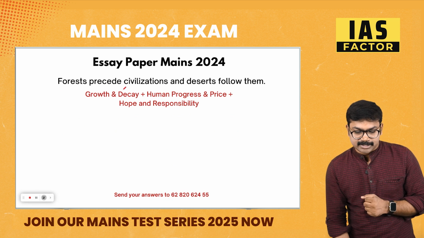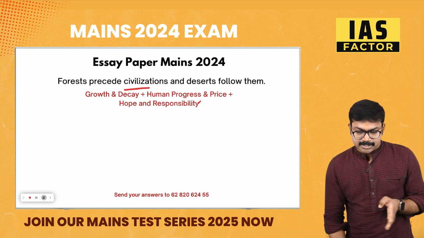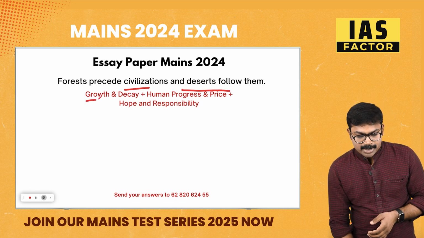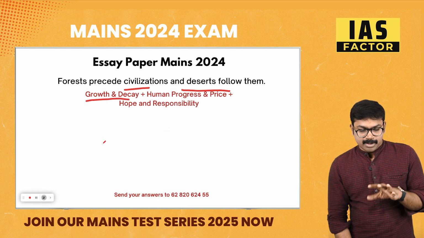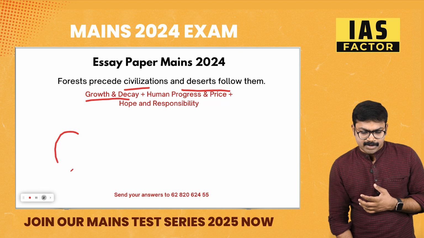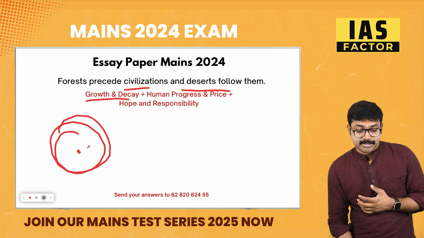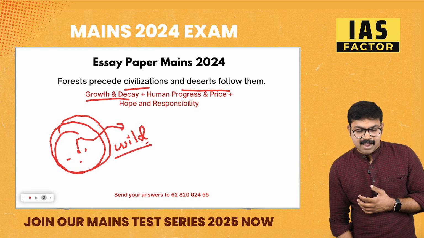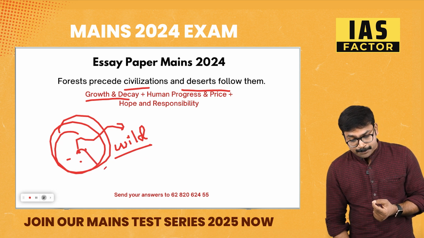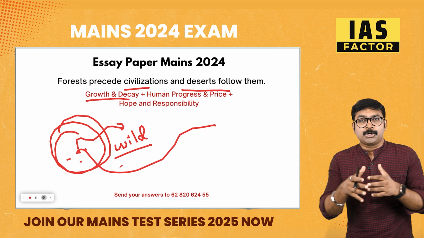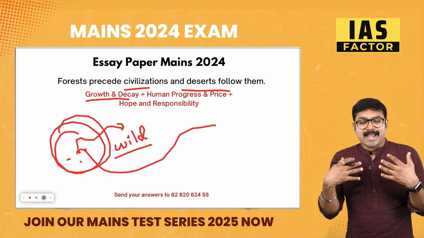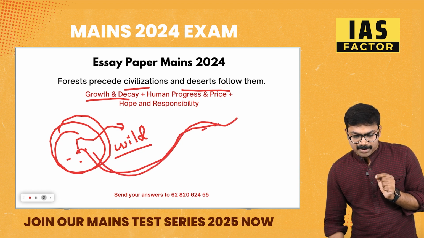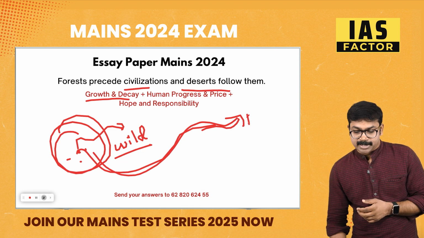So, forests precede civilization and deserts follow them. You can have a different approach to this. One is the growth and decay angle. Before human civilizations came into being, everything was wild. Everything was in wilderness, everything was forest. And from that point onwards, everything started to evolve. Humans evolved, human activities evolved, and human progress came in. And finally, you can mark it as desert.